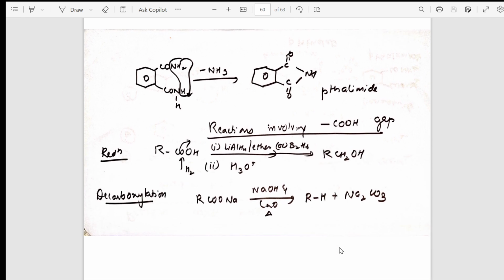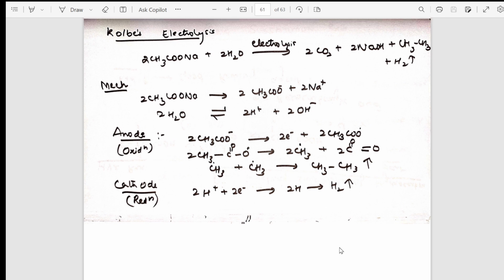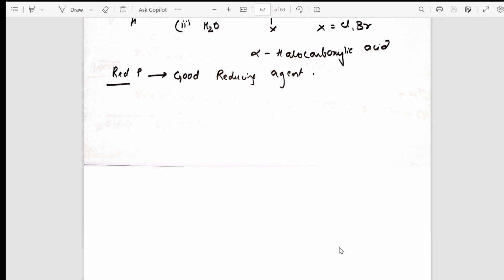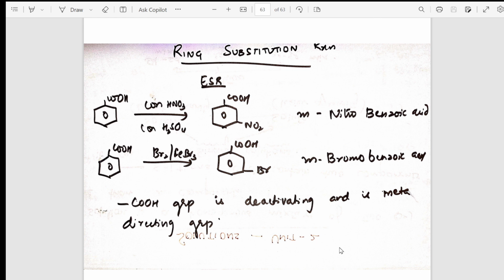Now, last is reactions involving cleavage of the C-OH bond. Carboxylic methods is very important. Now, reactions involving cleavage of this R group. All we have taken OH, C-OH cleavage. Now, the alkyl group. One is your Hell-Volhard-Zelinsky reaction. Then comes your ring substitution reactions.